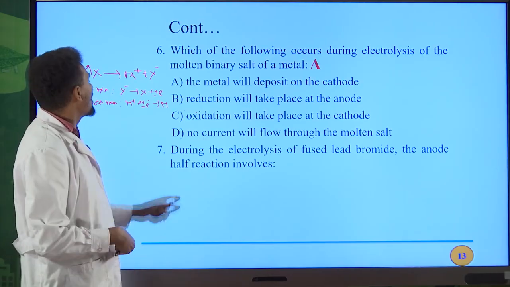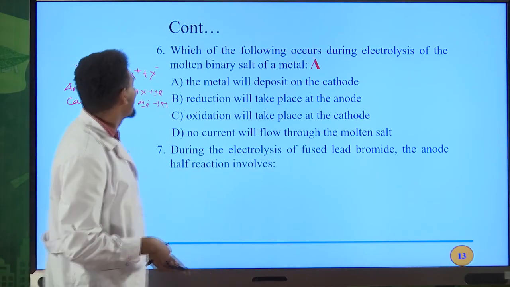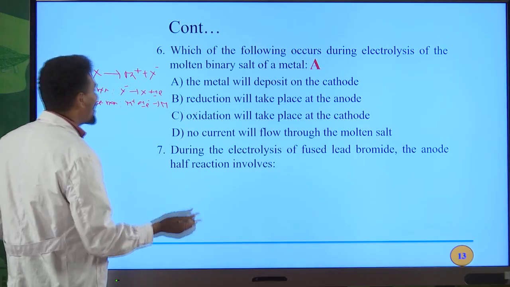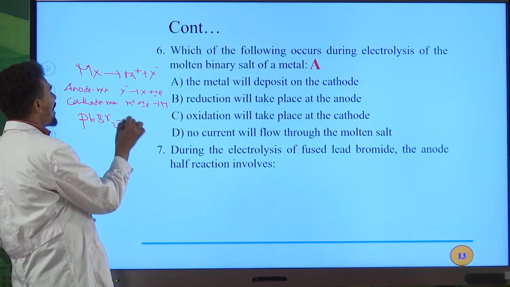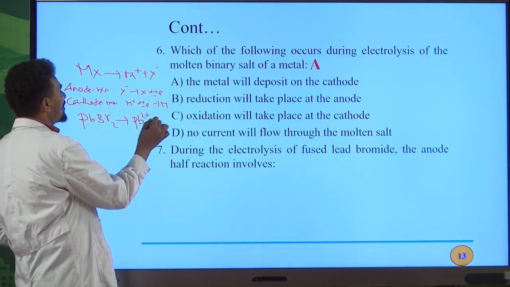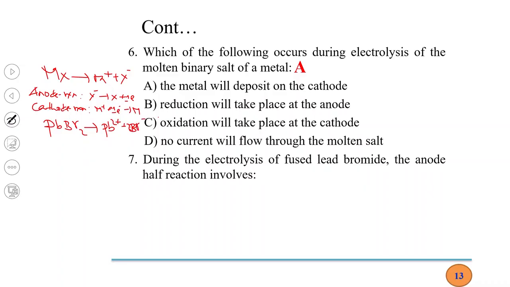Okay, question number 7. During the electrolysis of fused lead bromide, the anode reaction involves what? Lead bromide, PbBr2. Already we have seen about this one. After melting, we will get Pb2+ and 2Br-. So what is your anode half reaction? In anode reaction we have 2Br- gives Br2 plus 2 electrons. What is your cathode reaction? Your cathode reaction, or reduction half reaction, will be Pb2+ plus 2 electrons gives Pb.